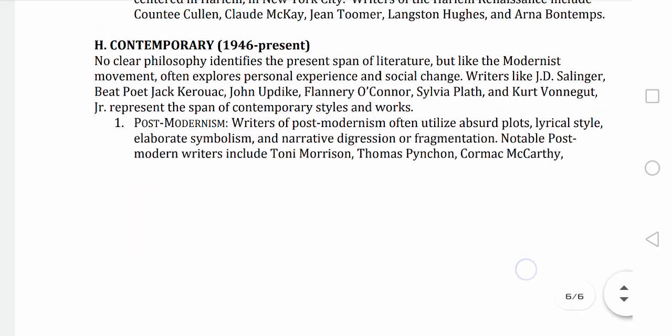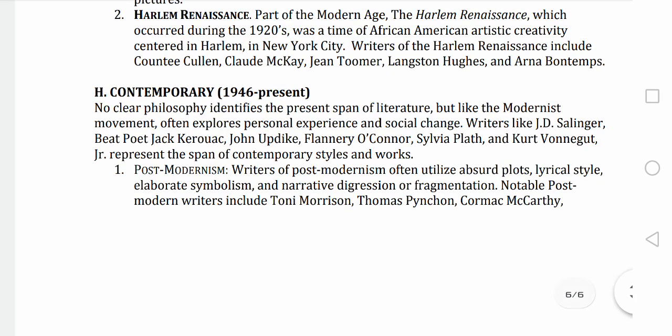That's all we can talk about today. That's the contemporary one, and the authors are given, and these are the postmodern authors. All of them are clearly mentioned here. I hope you will get an overall picture.